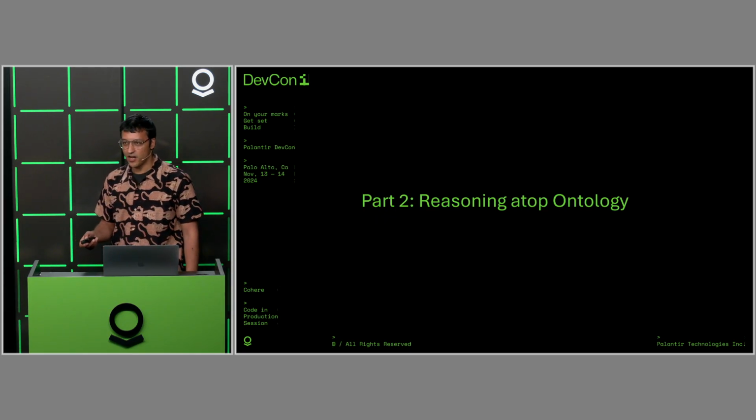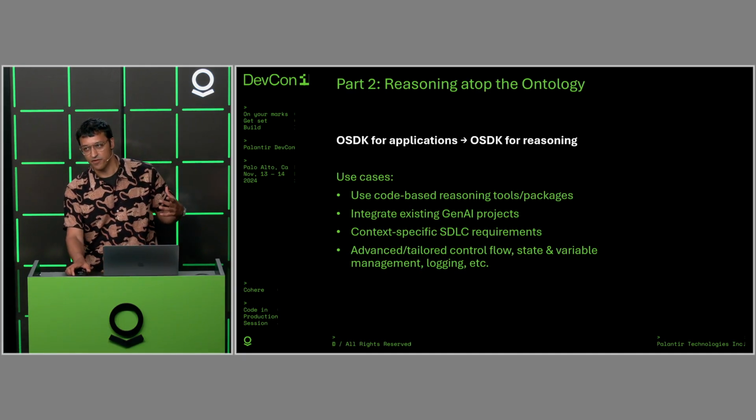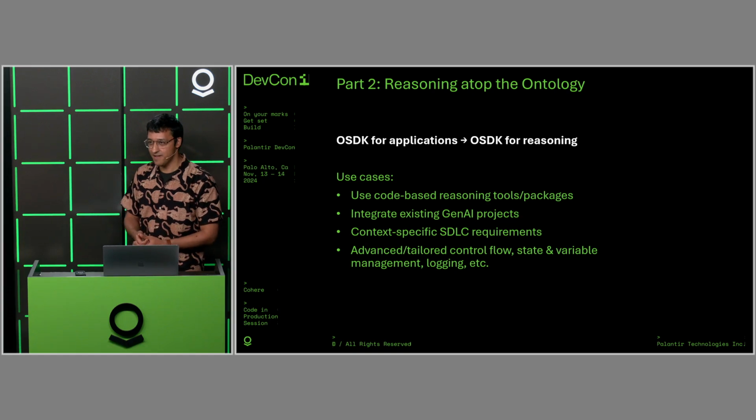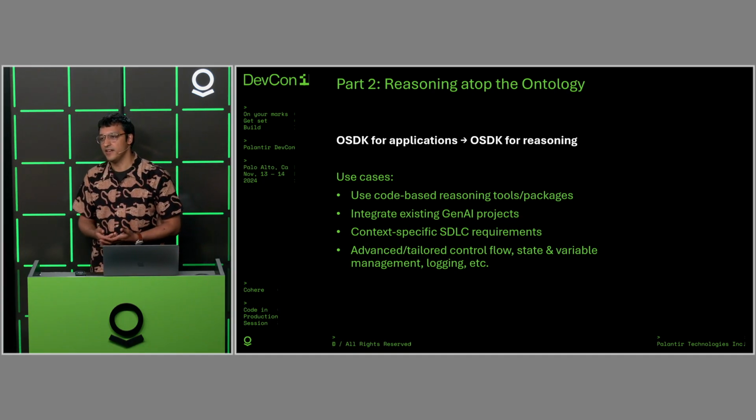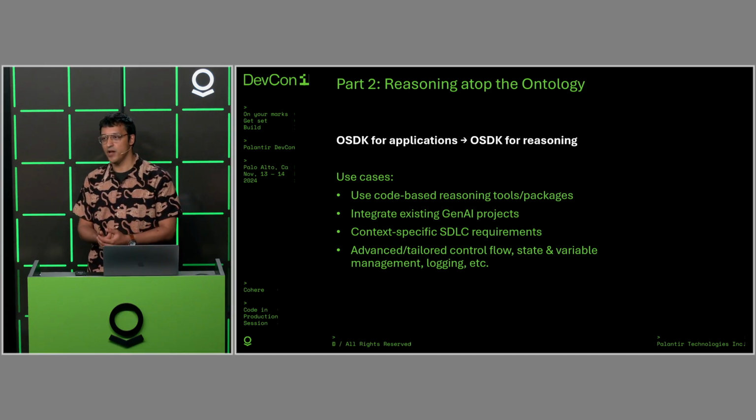I'll shift gears a bit to talk about reasoning on the ontology. So this is kind of the other thing that we get, right? We heard a lot about OSDK for applications, and a natural extension of that is being able to use OSDK for reasoning as well, right? Where might this come up?